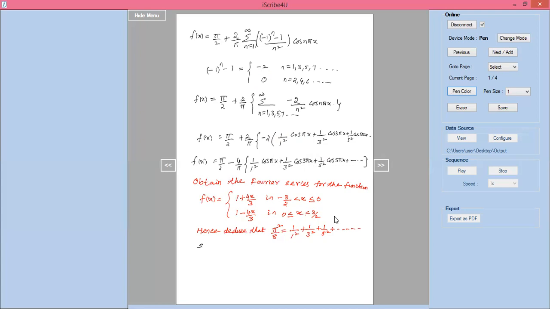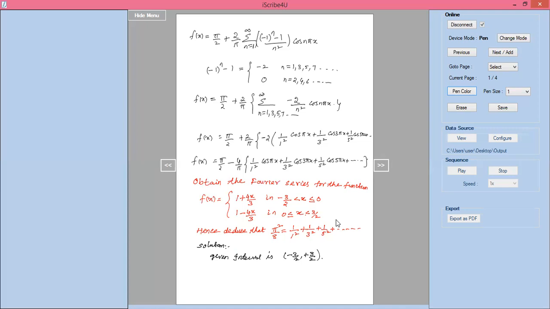Now, solution: the given interval is minus 3 by 2 to plus 3 by 2, because endpoints are not included in this interval. Here only strictly less than is there. So minus 3 by 2 to plus 3 by 2.